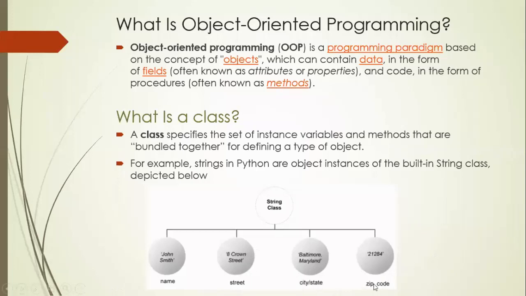And zip underscore code is an identifier which represents this particular string which stores some kind of numeric values. Even that is represented as a string, because all strings should be represented in single quotes or double quotes in any object-oriented programming language. So in Python also you have to represent the string in single quotes or double quotes. So here zip contains this string.